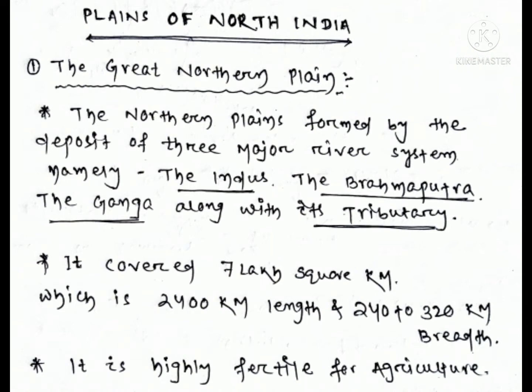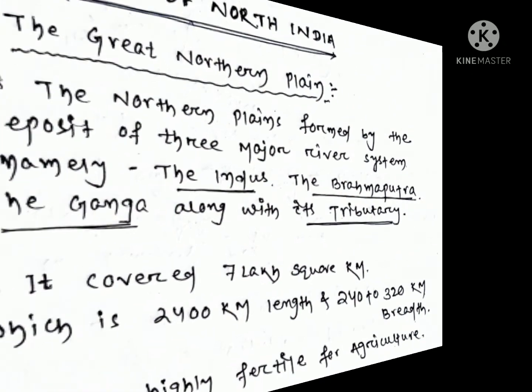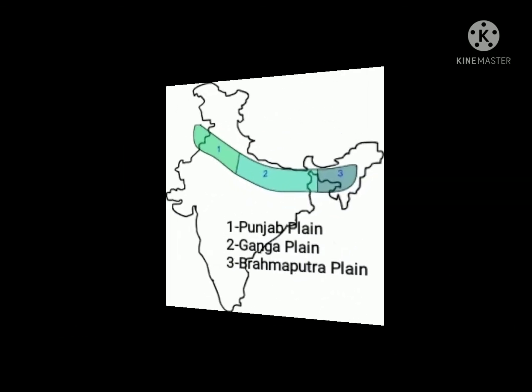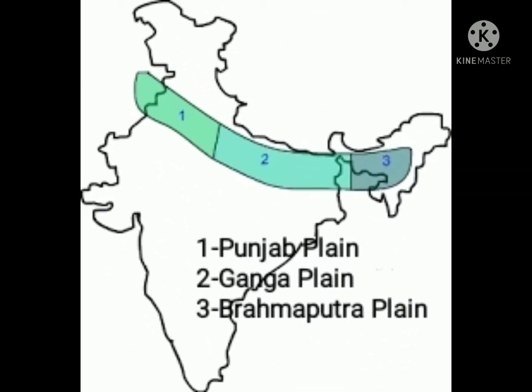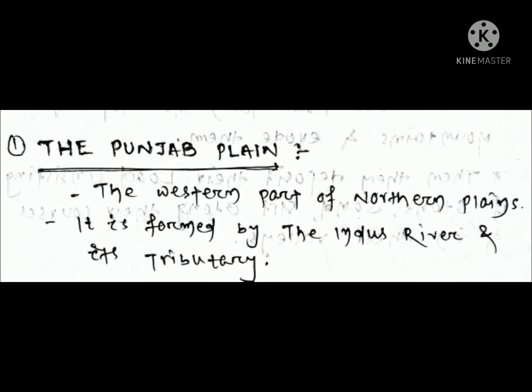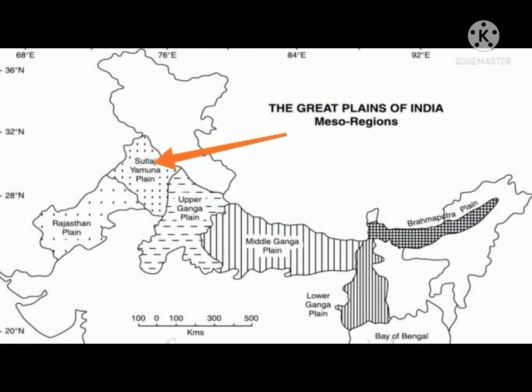Then we discuss the regional division of the Great Plain. The Northern Plain is broadly divided into three parts. They are the Punjab Plain, the Ganga Plain, and the Brahmaputra Plain. First we discuss the Punjab Plain. The western part of the Northern Plain is called the Punjab Plain, and it is formed by the Indus River and its tributaries.